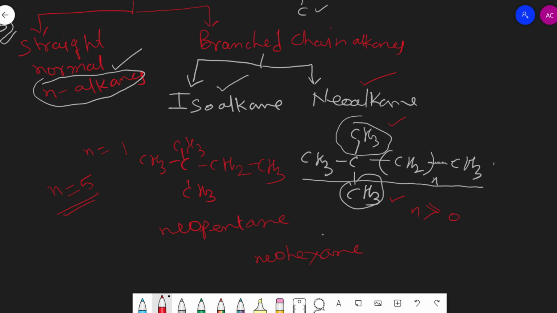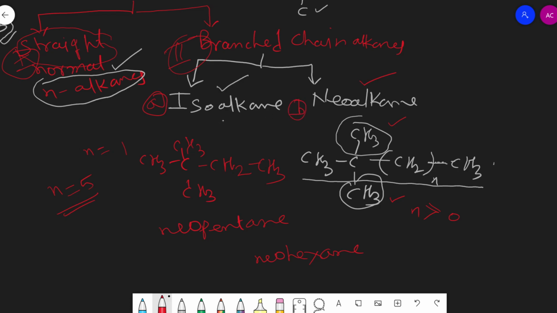So students, while concluding the classification of alkane, we can say that alkanes are of two types. One is straight chain alkane. They are also known as normal alkane or n-alkane. Another class is branched chain alkane, and branched chain alkanes are those alkanes in which at least one carbon is attached to more than two other carbons, and that branched chain alkane is again divided into two classes as isoalkane and neoalkane.